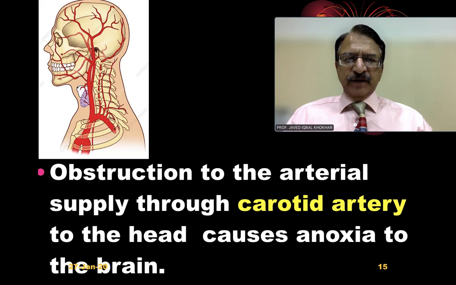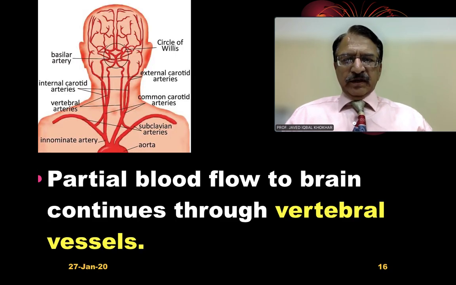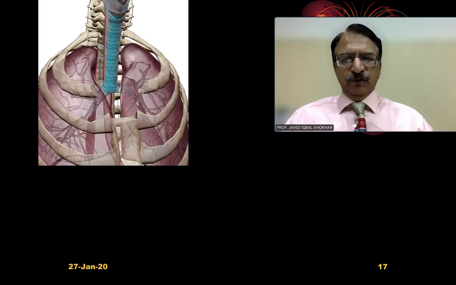Obstruction to the arterial supply of carotid artery will lead to anoxia to the brain. The blood supply to the brain is interfered with and it will cause anoxia. Then we know that there are other vessels which are vertebral vessels. They are running into the vertebral foramina and they are also supplying blood to the brain partially, and their obstruction or their occlusion will need much more force to prevent that flow.